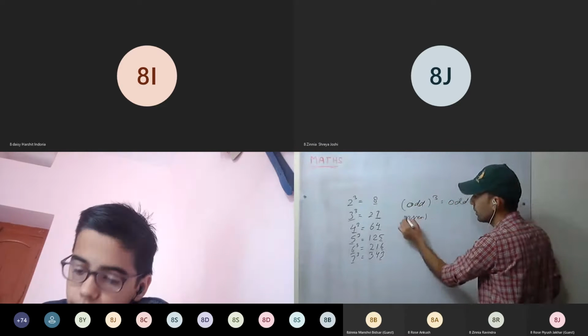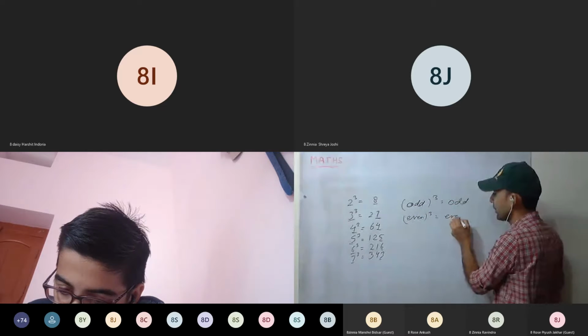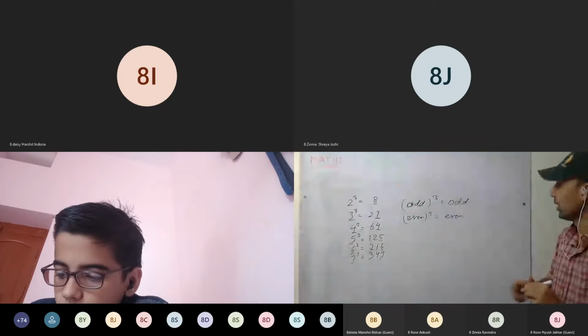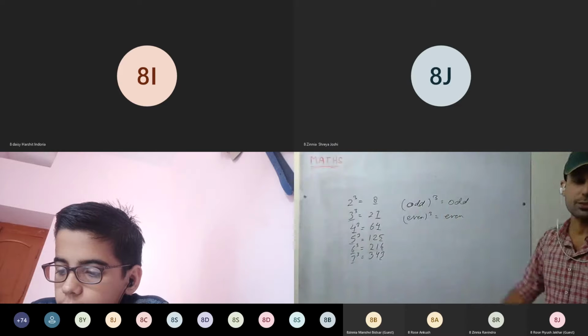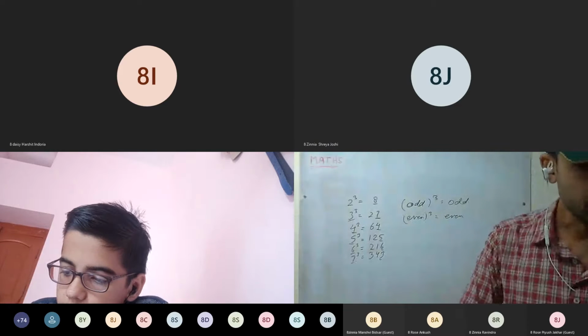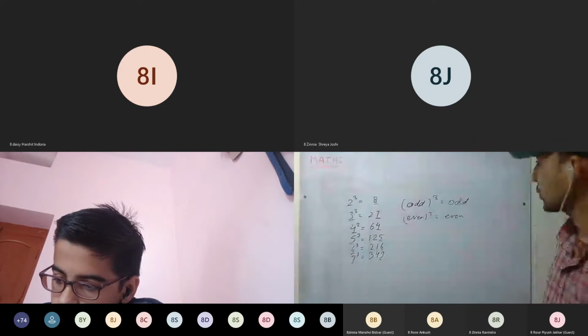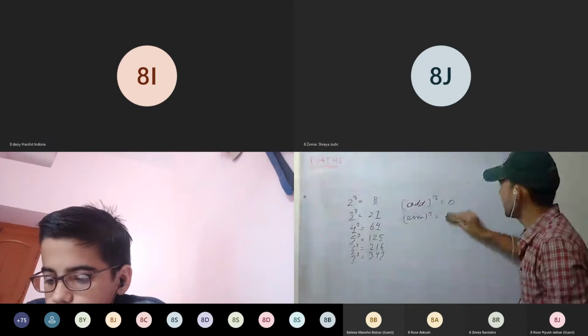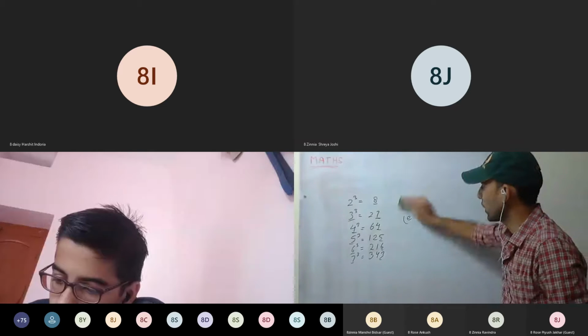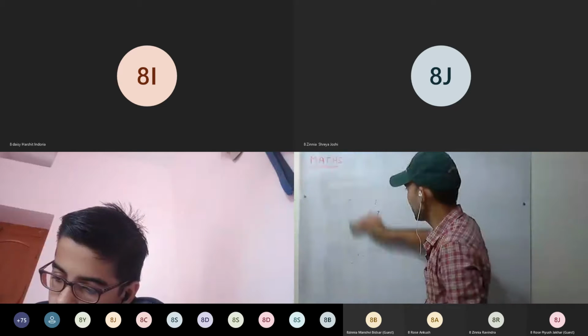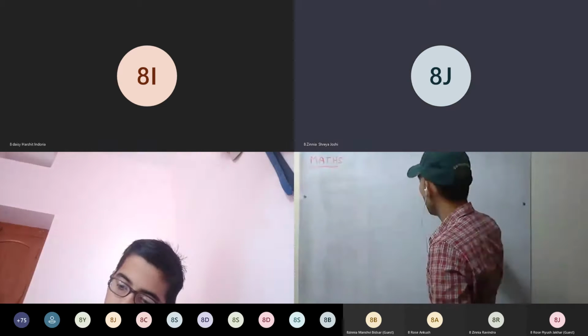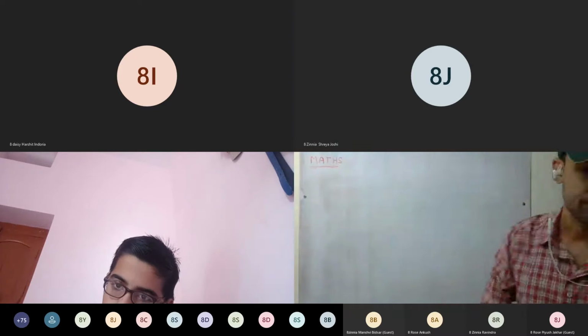Even cube is always even. This we all know. So we have to just check the unit place. So third question you all can do now. So first one, is it a cube of an even number or an odd? 8,000. Even number. Check the unit place, it's 0.